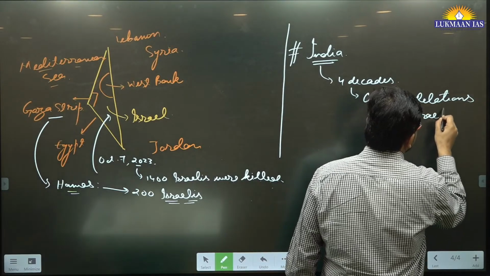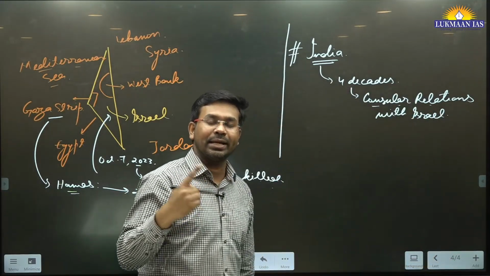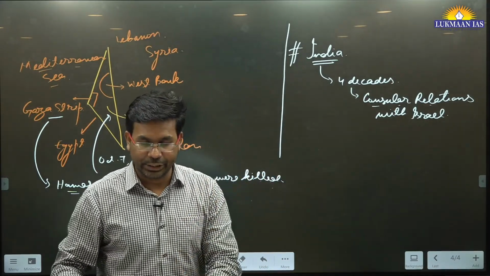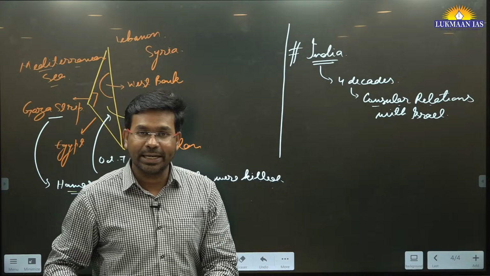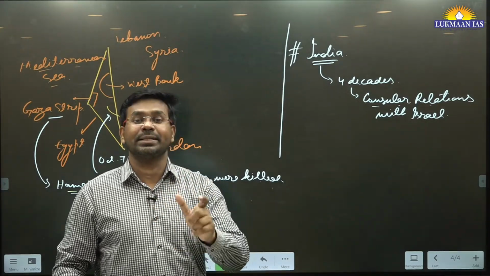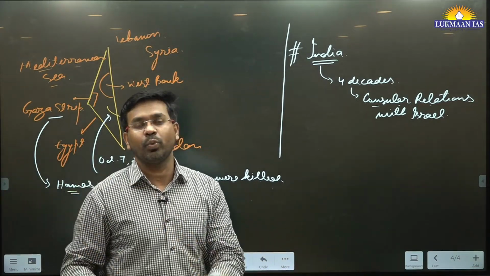Now let us understand that consular relations are only related to trade and other things. It is not a very high level of diplomatic relation. High level diplomatic relations are set up between two countries when they send ambassadors to one another.